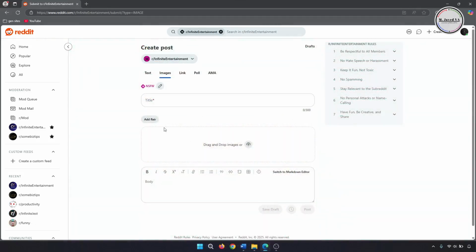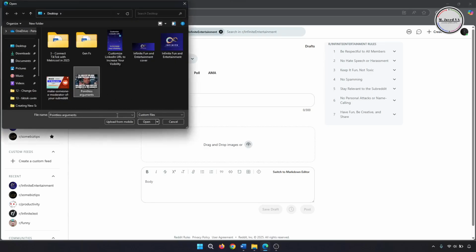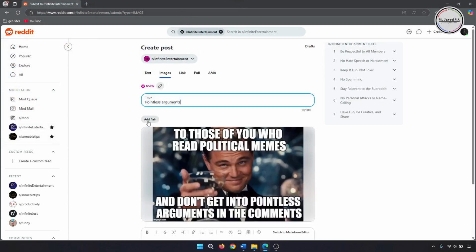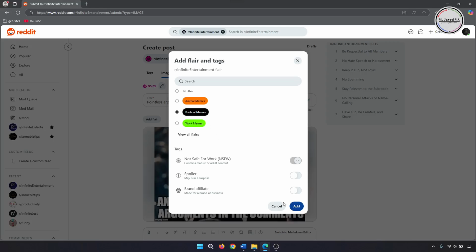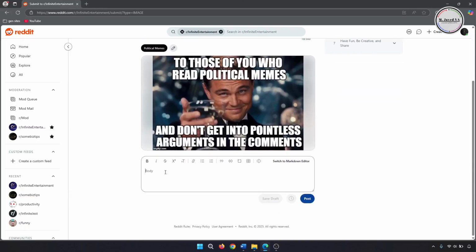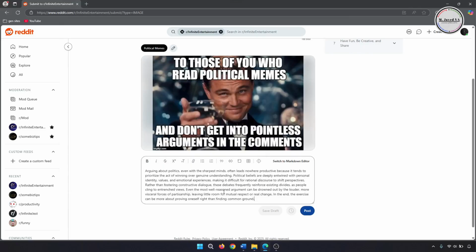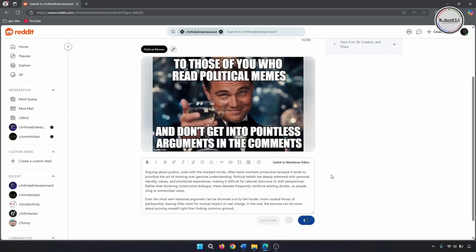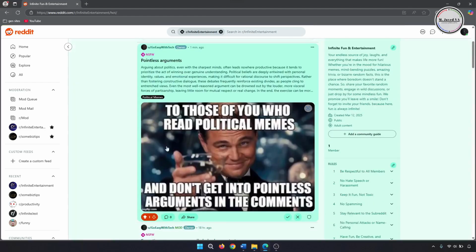Well, recently Reddit has given the option to not only write about the image, but also provided almost all the formatting tools that are available under text post. Now you can not only post an image under images post, but also explain it and format it too. And when you post it, this is how it will look like.